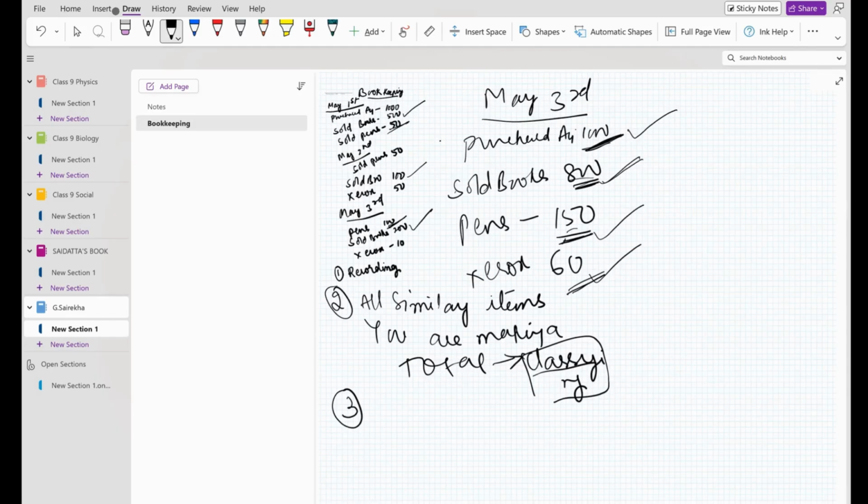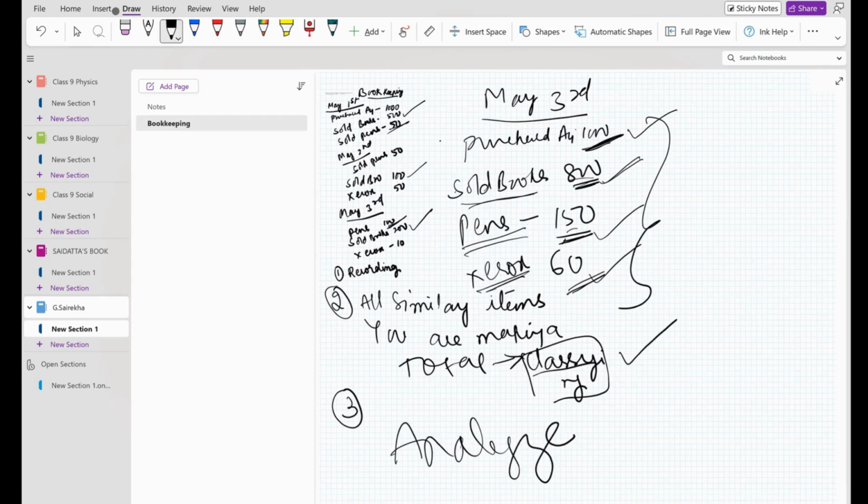Now, when he came and asked you, you are ready with the answers immediately. How are you ready? Because you are able to classify all the similar items into one page. Posting all the similar items under one head, we call it classifying. And for all these things, you have done an analysis.